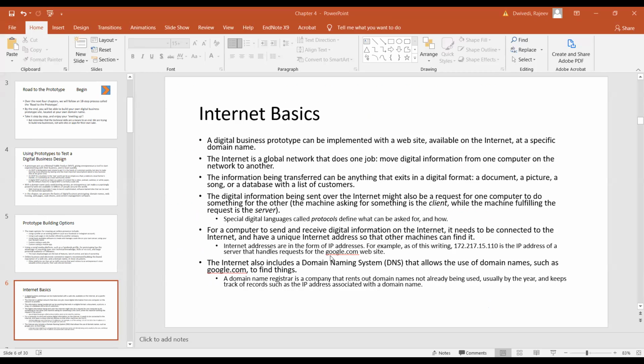So the internet is a global network that does one job: move digital information from one computer or network to another. The information being transferred can be anything that exists in digital format: document, picture, song, database, list of customers.